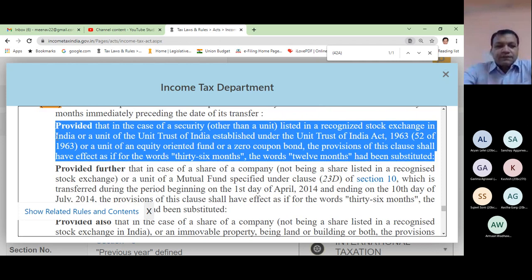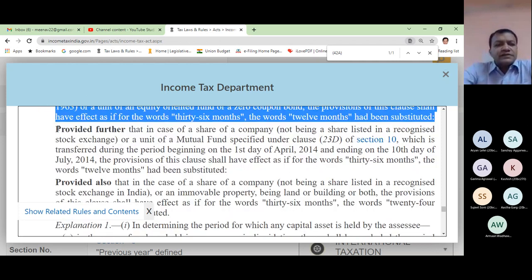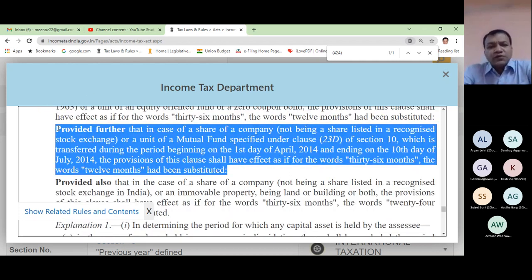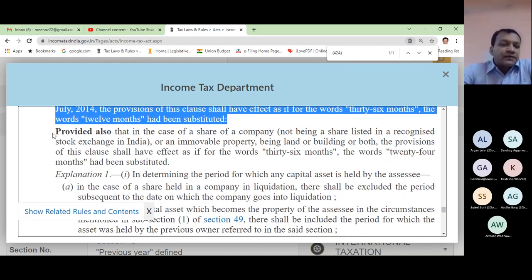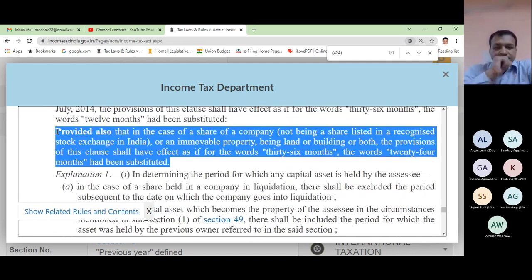Next point, provided further. Now that provided further, I am not discussing it because that is not in your course now. It is not existing now in this year. So I'm directly coming to exception number 3. Provided also that in the case of a share of a company, not being a share listed in a recognized stock exchange in India.